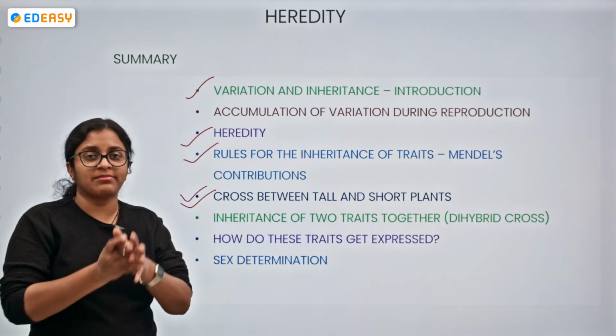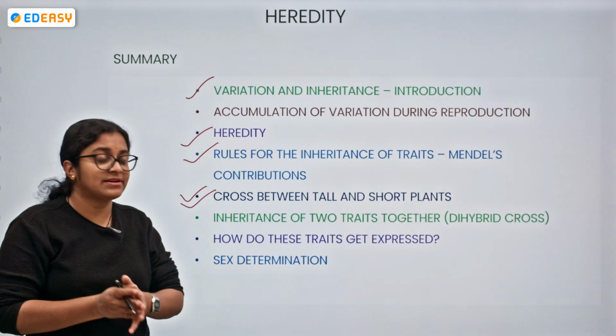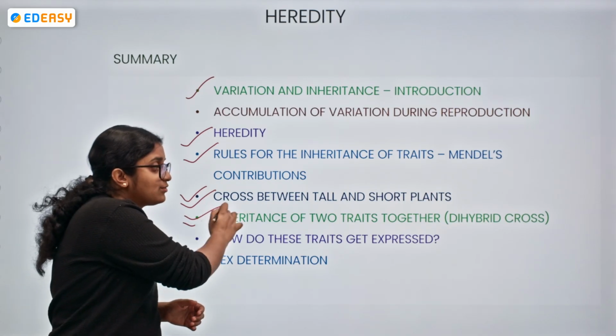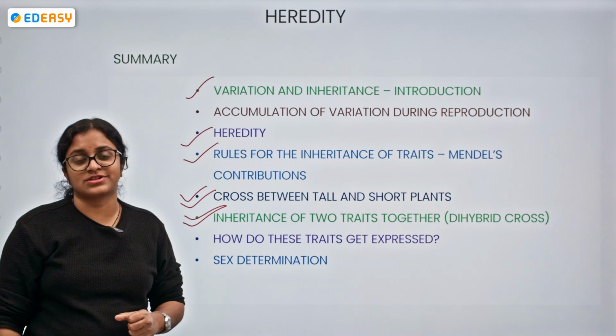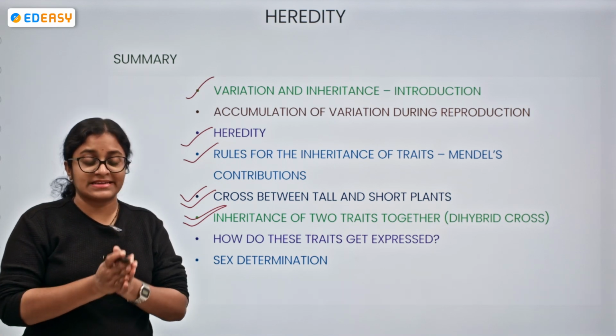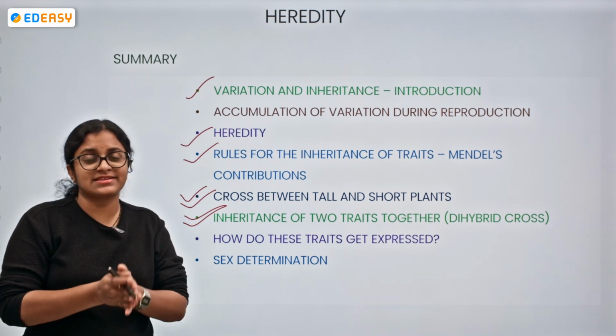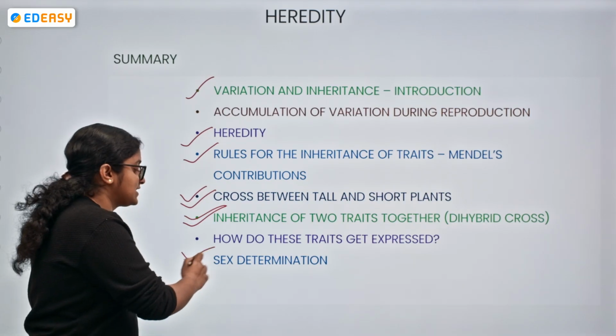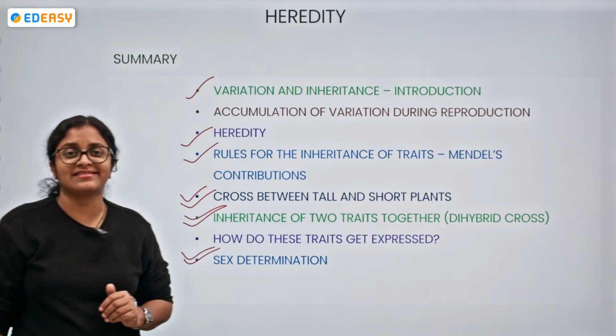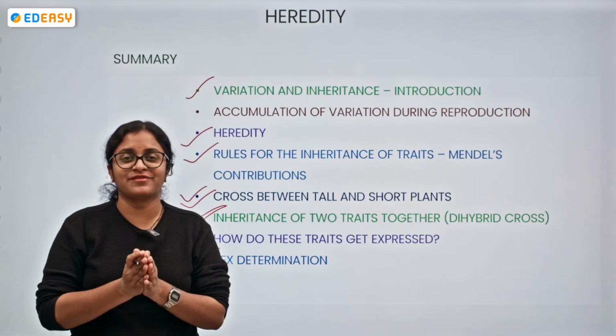After the monohybrid cross, we understood the dihybrid cross, where inheritance of traits happens together and new combinations are produced. Traits are expressed with the help of genes, DNA segments, followed by sex determination in human beings.